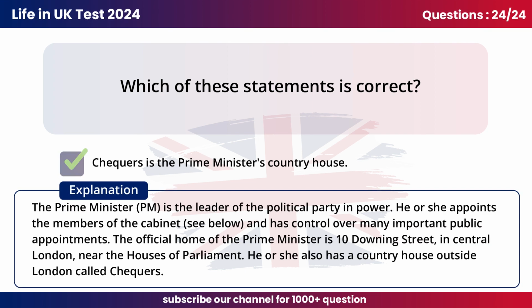The Prime Minister, PM, is the leader of the political party in power. He or she appoints the members of the cabinet, see below, and has control over many important public appointments. The official home of the Prime Minister is 10 Downing Street, in central London, near the Houses of Parliament. He or she also has a country house outside London called Chequers.